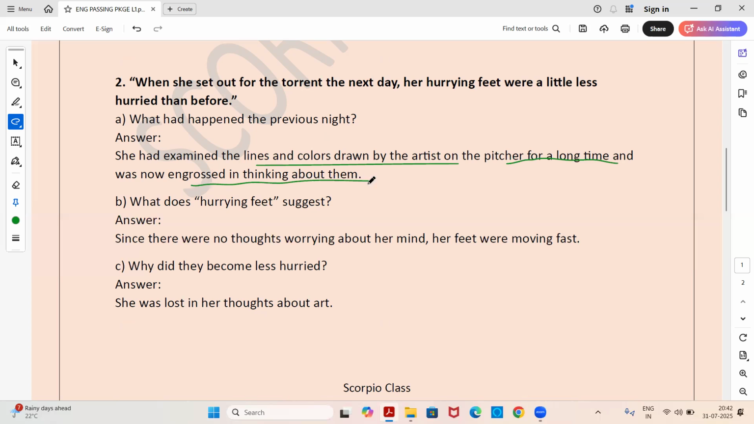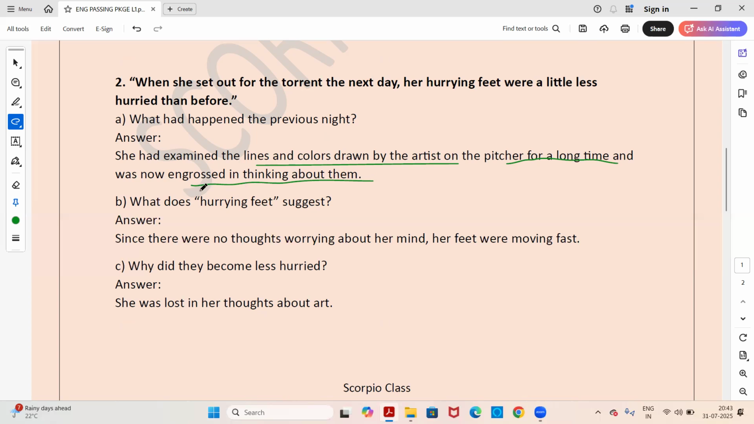So what had happened last night? She had taken her picture back, on which the lines and colors were drawn by the artist, that is the water pot which she had, and she was looking at it for a long time, trying to understand what was there in the lines and colors.